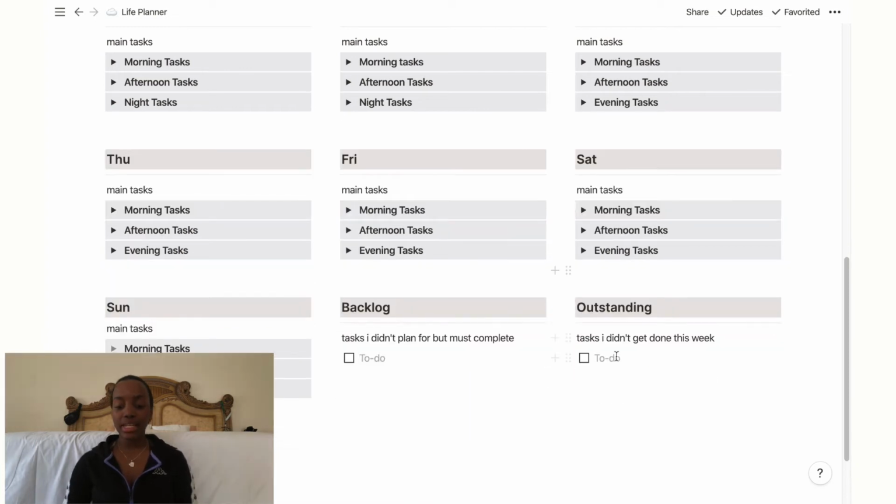Then I do the exact same thing for outstanding, and it'll be tasks I didn't get done this week. That just goes into my outstanding, and then I drag it into a specific day for the next week.